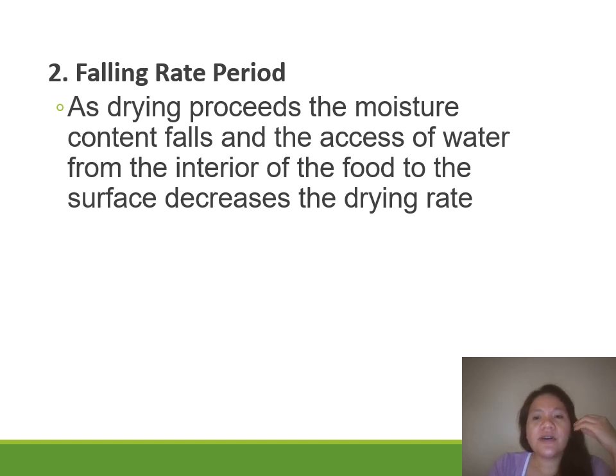Then the second stage of drying is your falling rate period. As the drying proceeds, the moisture content falls due to the removal of water, and the access of water from the interior of the food to the surface decreases the drying rate. Again, in the first stage, you basically remove the free water on the surface of the food, and as the drying process continues, the moisture content falls.